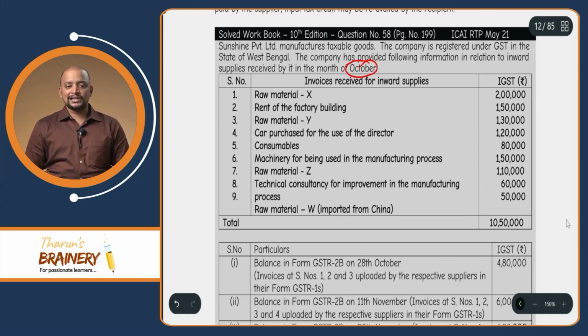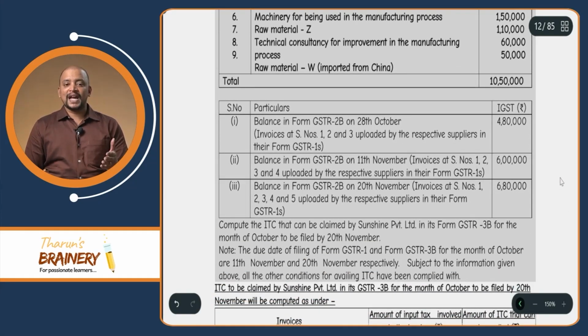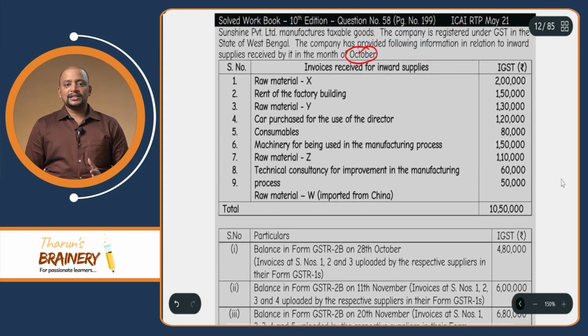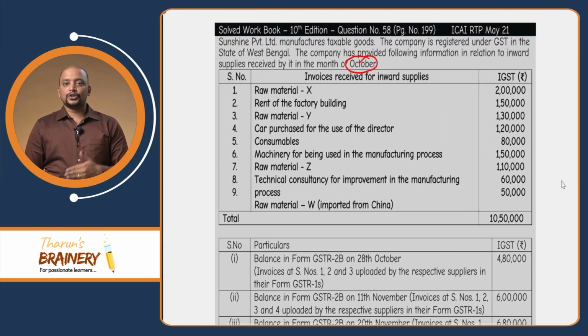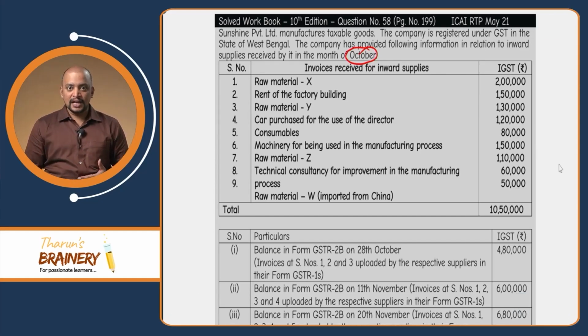And if you see here, what has happened is the balance in GSTR 2B as on 28th October. This pertains to October, so October month data should be reflected in the GSTR 2B that is generated after October. The suppliers will be filing their GSTR 1, and whenever the suppliers file their GSTR 1, based on that the 2B gets updated. So what is the cutoff date? The cutoff date is actually 11th or 13th as the case may be.